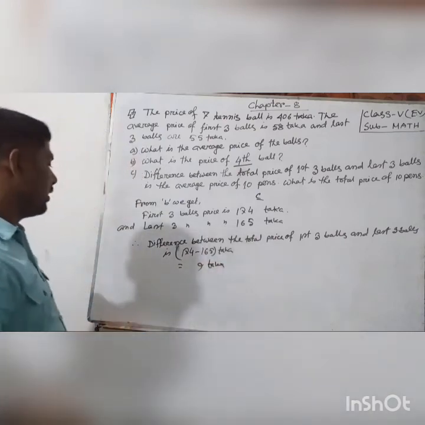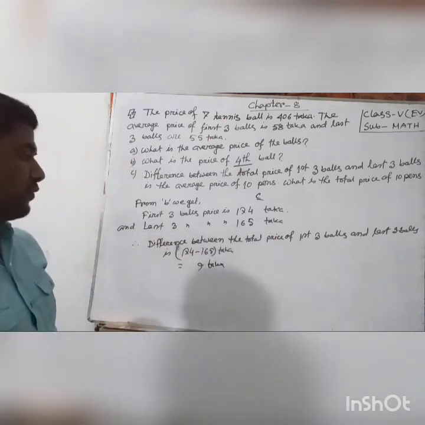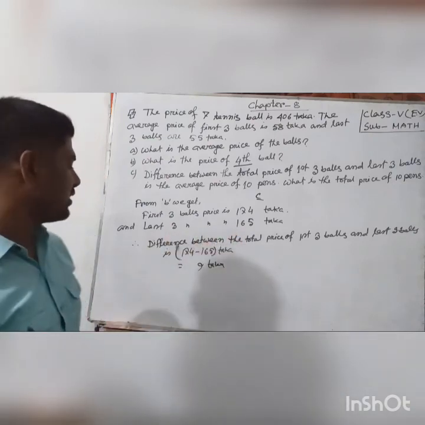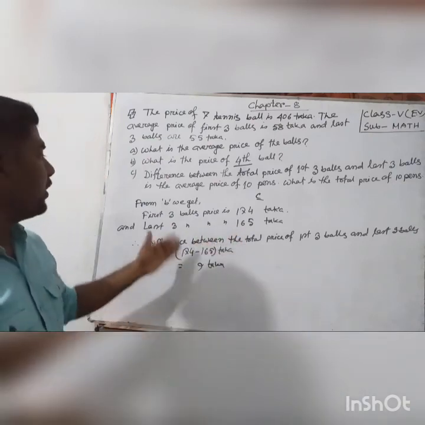Okay, the difference between the total price of the first 3 balls and the last 3 balls is 9 taka.